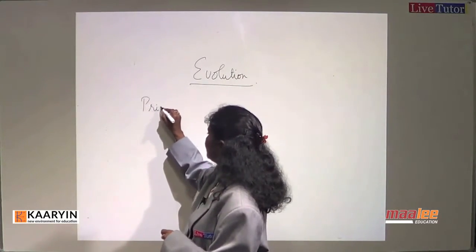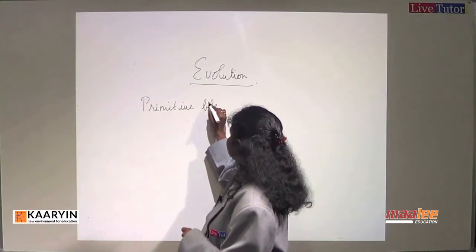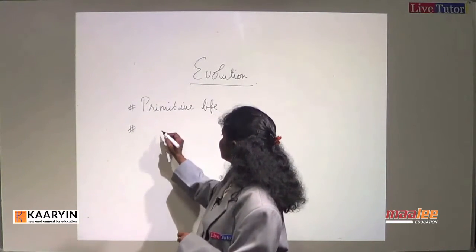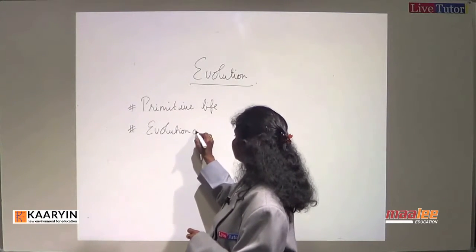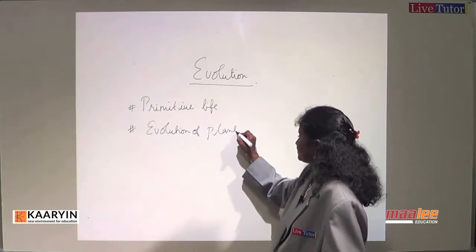And after primitive life we are going to talk about evolution of various creatures, both plants and animals.